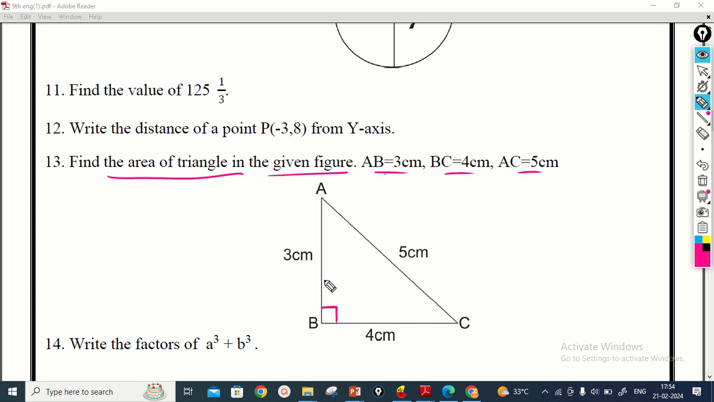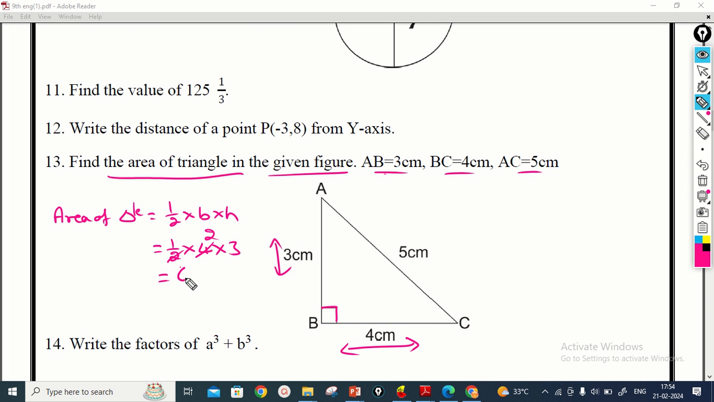We have to find the area of the triangle by an easy method, by directly using the formula of the area of a triangle. Here area of triangle is equal to half into base into height. Here the base is 4 cm and height is 3 cm. If we substitute here, half into base means 4 and height is 3, so that is equal to 2 into 3, 6 cm square. This is the area of the triangle.